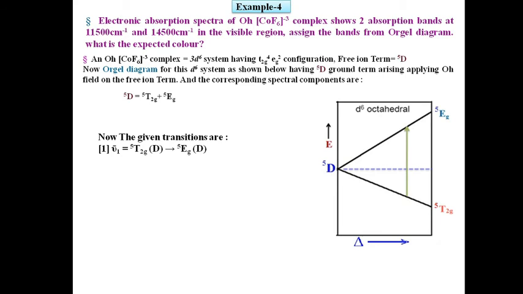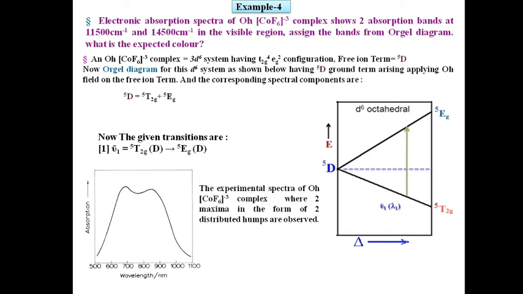From the Orgel diagram we can show only one transition from 5T2g to 5Eg, but actually in the experimental spectra of [CoF6]3- two very closely spaced maxima are observed, and it looks like two distributed humps in the experimental spectra.